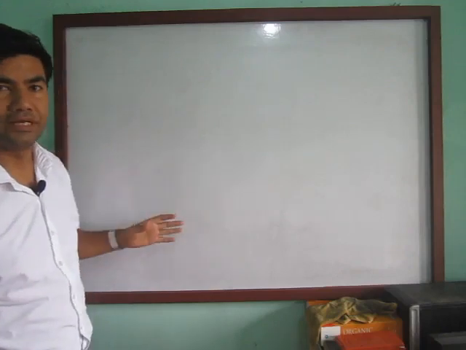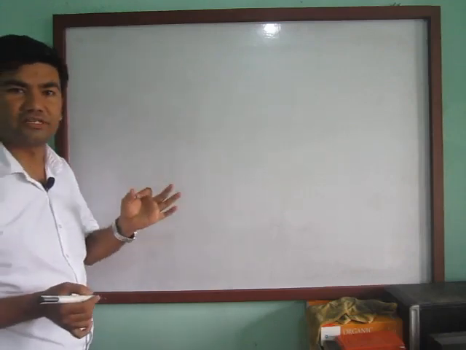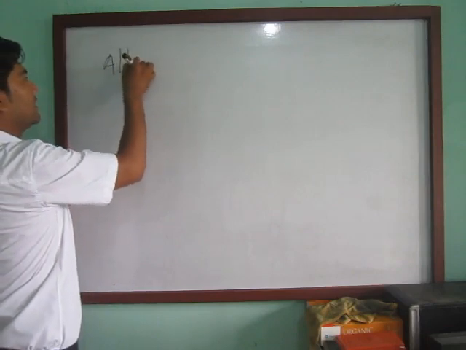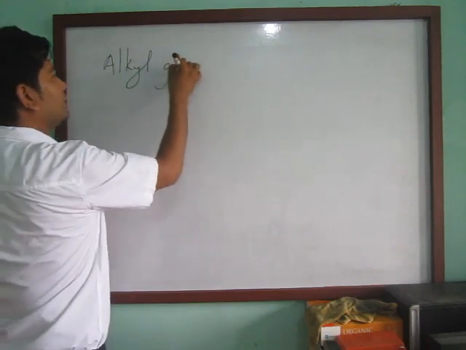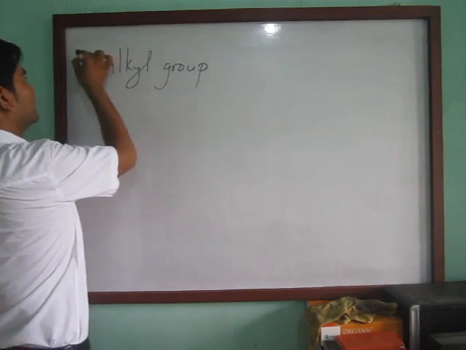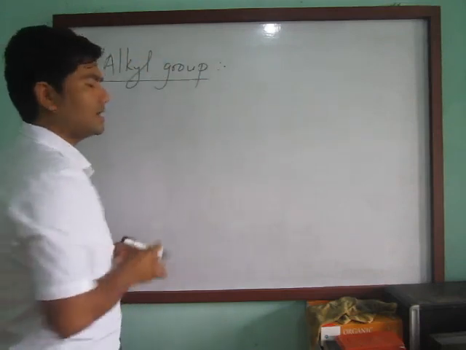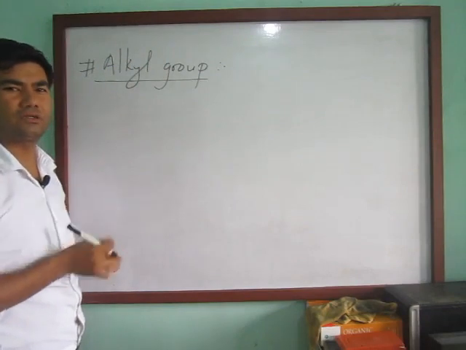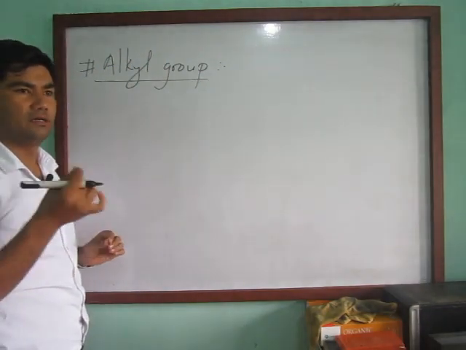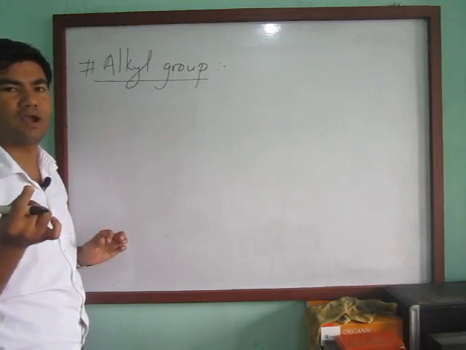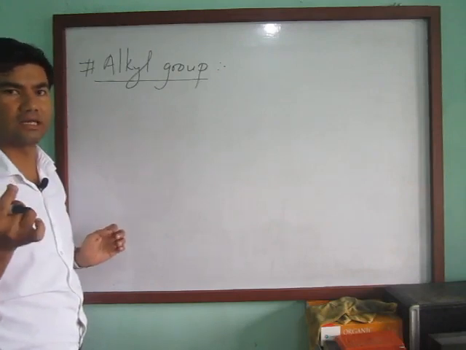Now we come to another very interesting topic, that is the alkyl group. Okay, these alkyl groups are very simple. It is nothing but the hydrocarbon obtained by the removal of one hydrogen from the alkane.